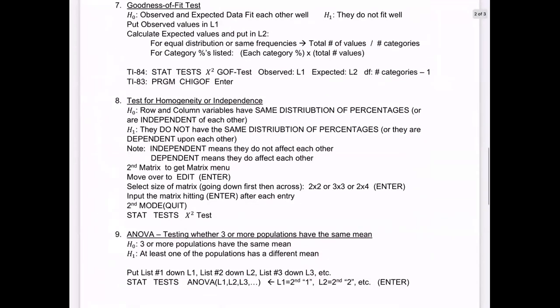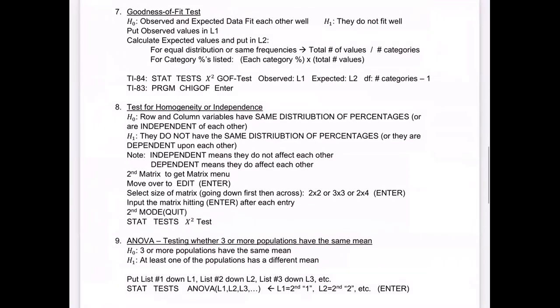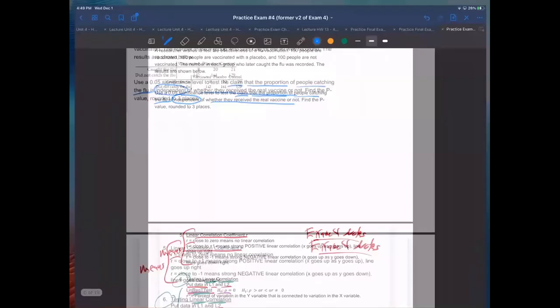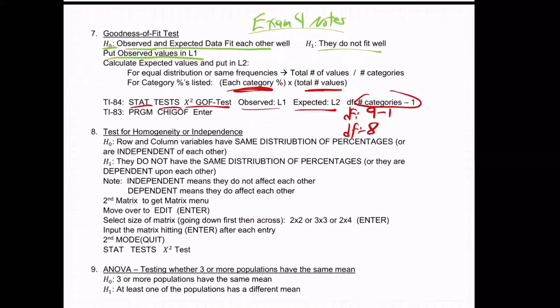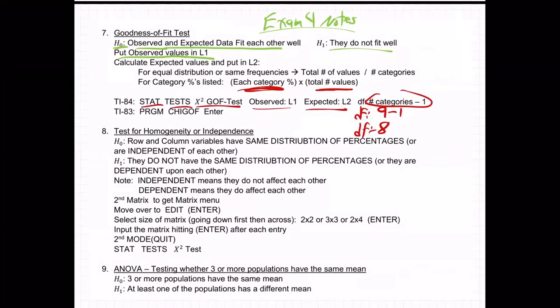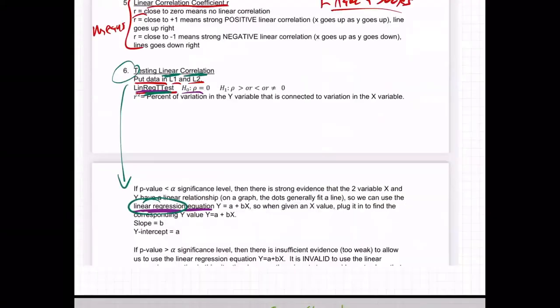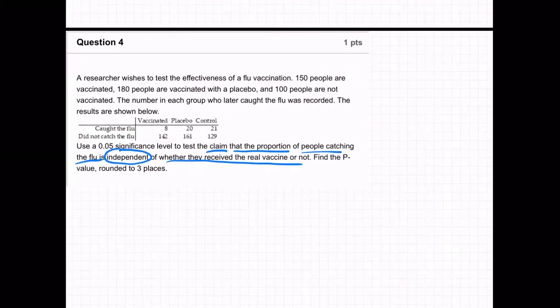We go to the notes here. Here's exam 4 notes. Yeah, that's it right there. So here it is on the exam 4 notes. It's this one. It's independence. Test for homogeneity or independence. Either way, same thing. Here we go. H0, row and column variables are the same, or independent. So H0 is independent. H1 dependent. Let's write that. H0 independent, H1 dependent. Let's start there.